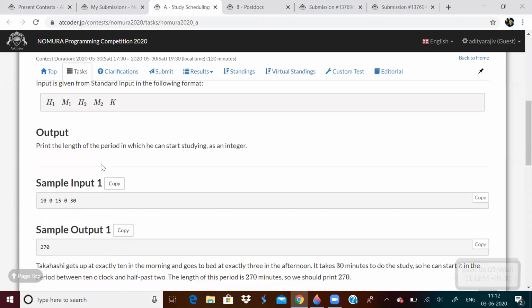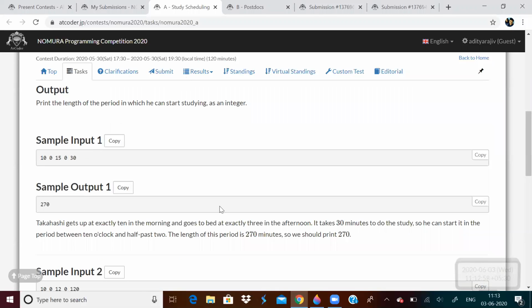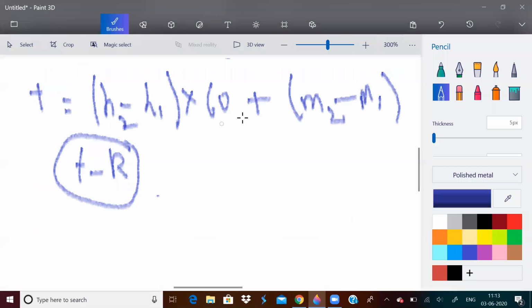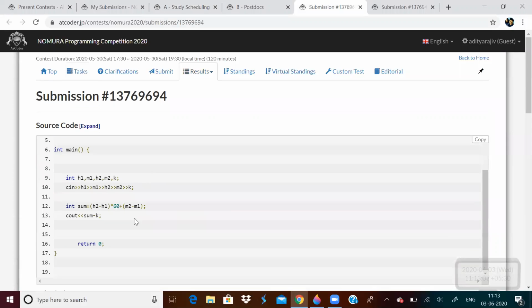I hope you understood this. It is nothing but H2 minus H1 into 60 plus M2 minus M1, and subtract K from that. So that was my solution. The first one was easy.